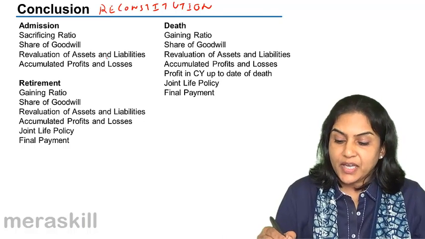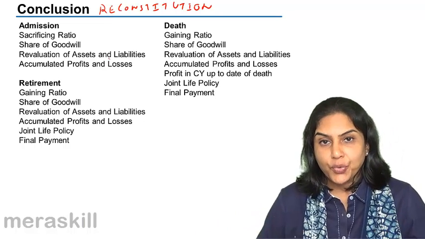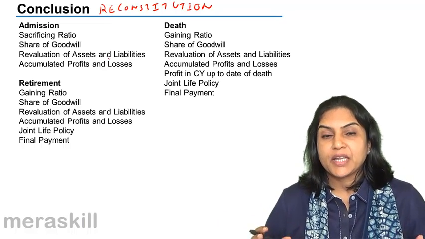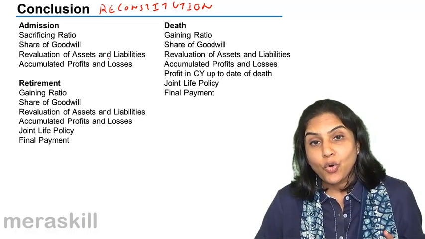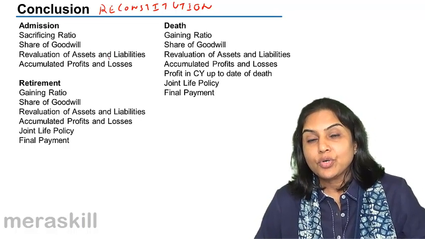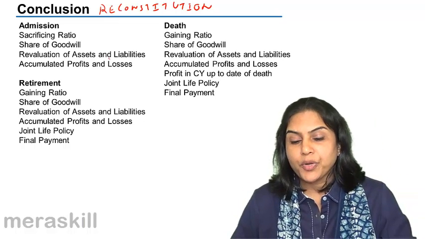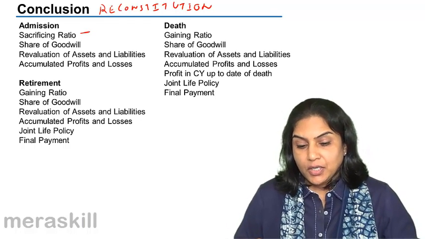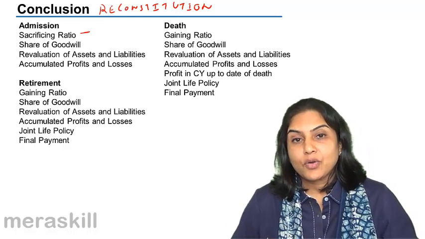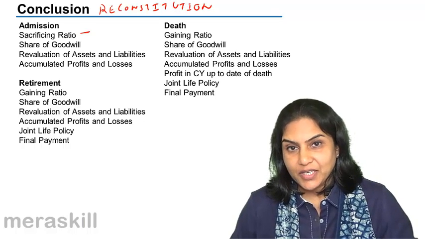So what happens in case of admission? When a new partner is admitted, bringing in new capital, new expertise, new skills, whatever, the old partners stand to lose in the future benefits of the firm. What do we do, therefore? We need to find out the loss that the old partners will suffer. This is called the sacrificing ratio.